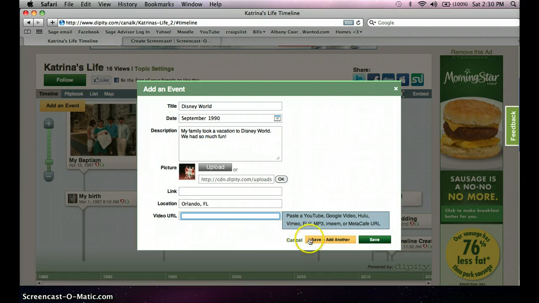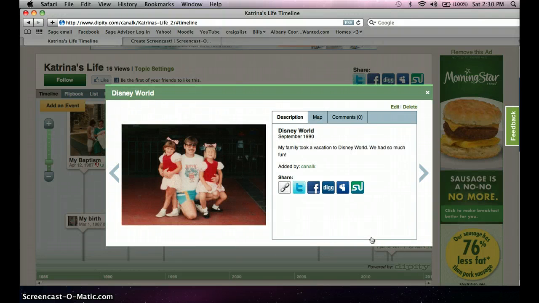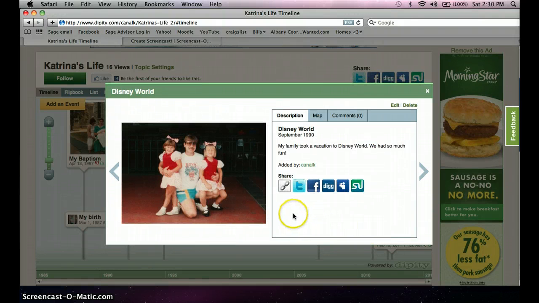So from here, you can save and add another event, or you can just save this event. And I'm just going to go ahead and save it, and this window will pop up. And this is how you can share your new event with the social networking. So you can put it to Twitter, to Facebook, whatever you use for social networking. This is also where you can see comments other people have left you. So using it in the classroom, one student may have commented on another student's, and they can easily see what they have written. Maybe it's feedback or a question, whatever is pertinent to that project.